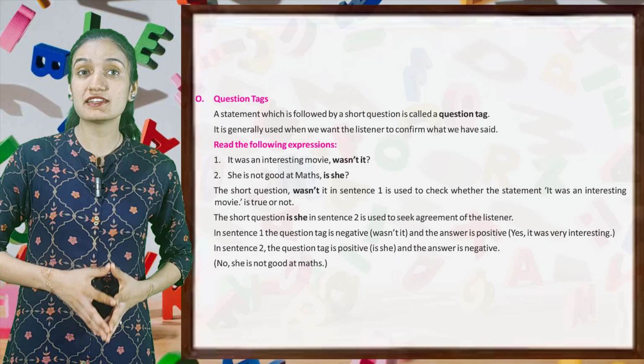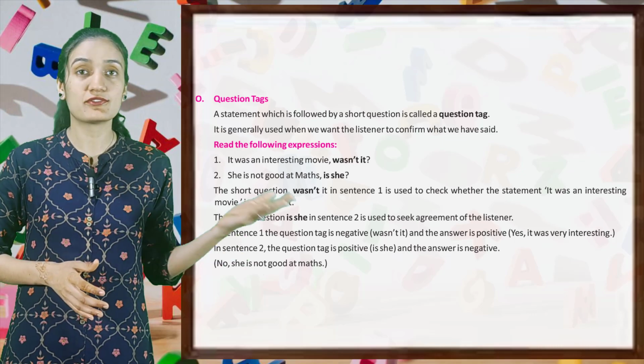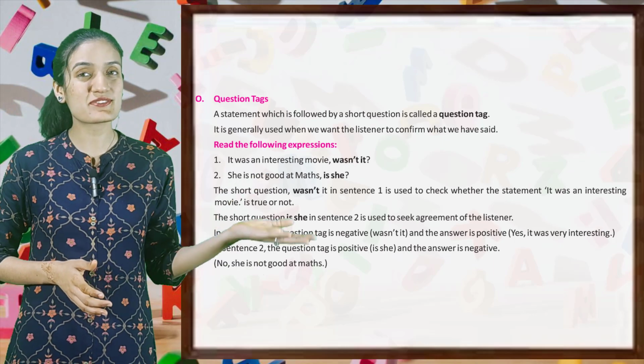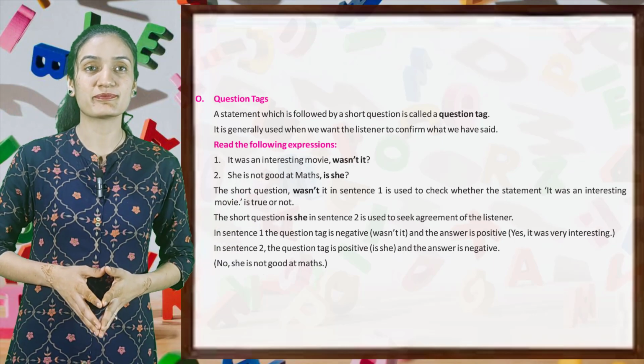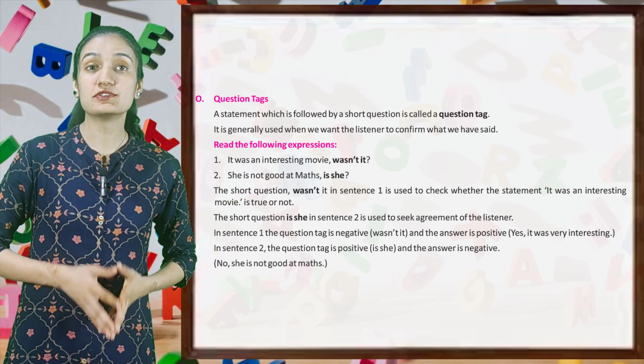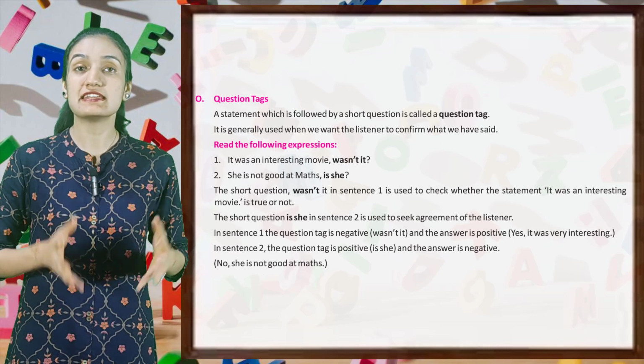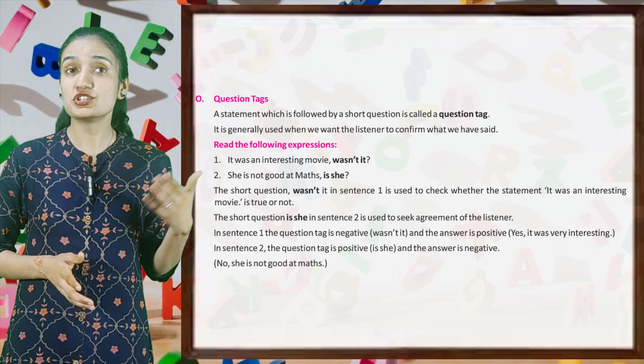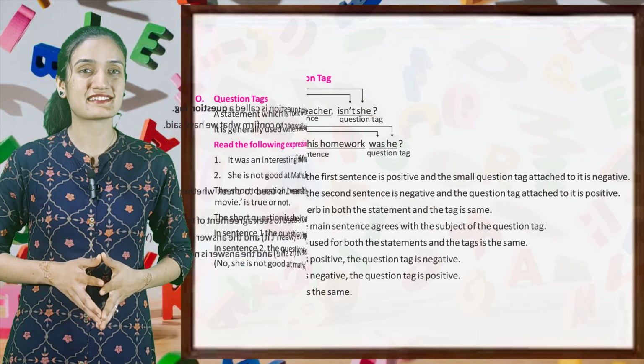In sentence 1, the question tag is negative, wasn't it? And the answer is positive. Yes, it was very interesting. In sentence 2, the question tag is positive, is she? And the answer is negative. No, she is not good at maths.